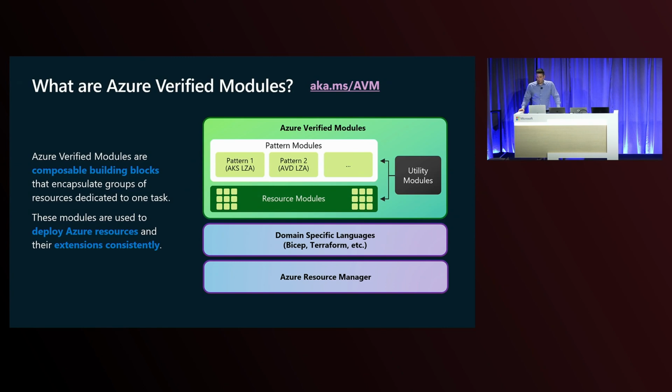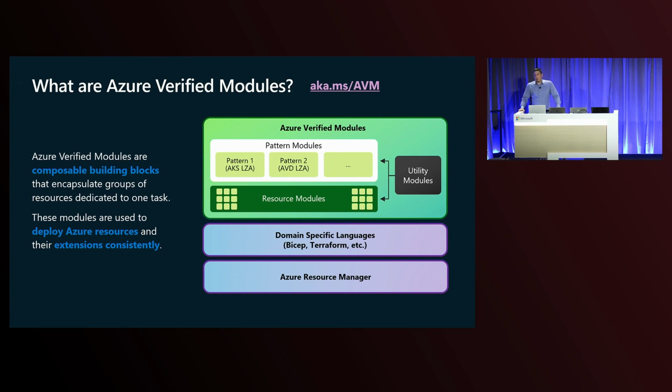When we zoom into that bigger green box there, you see that we have 3 categories of modules. The first category is what we call resource modules, which are the low-level atomic building blocks. Those are typically one-to-one associated to Azure resources. They wrap all the bells and whistles that come together with a resource. So for example, Key Vault has a resource module, storage account has a resource module, or a virtual machine has a resource module.